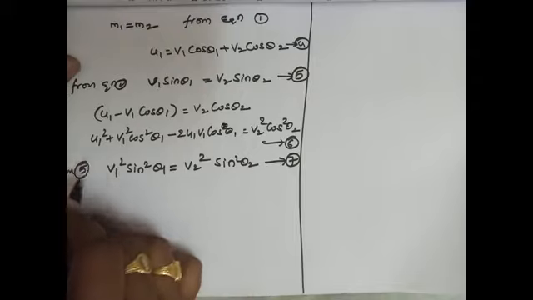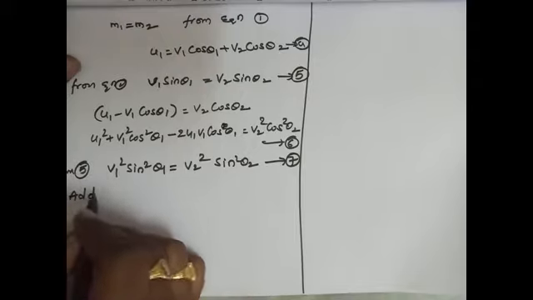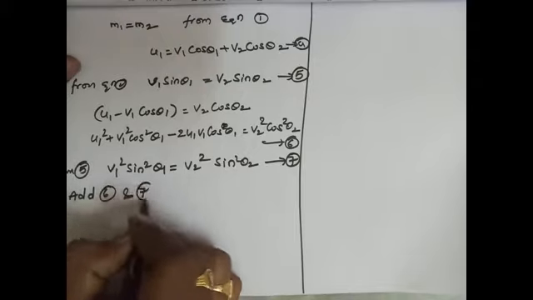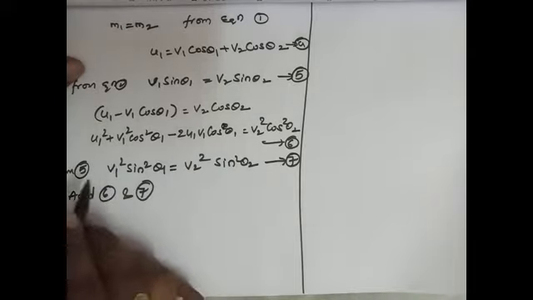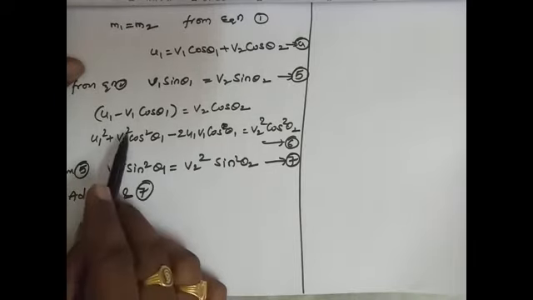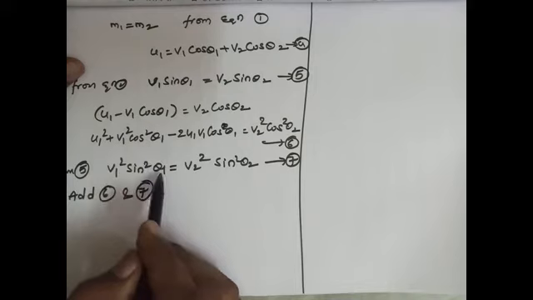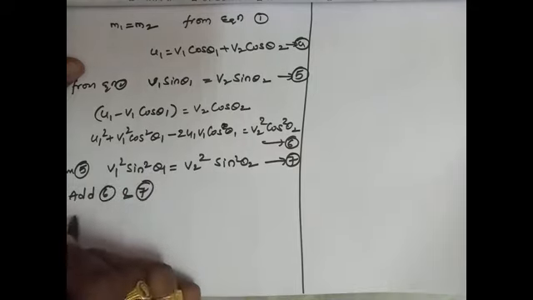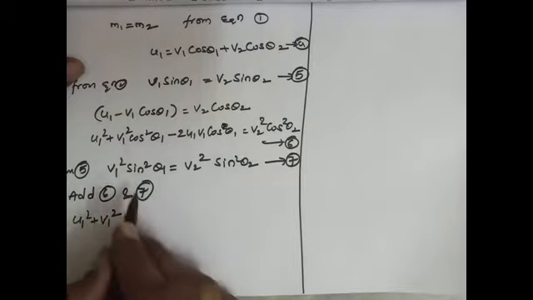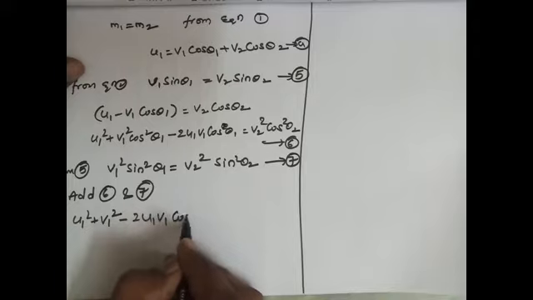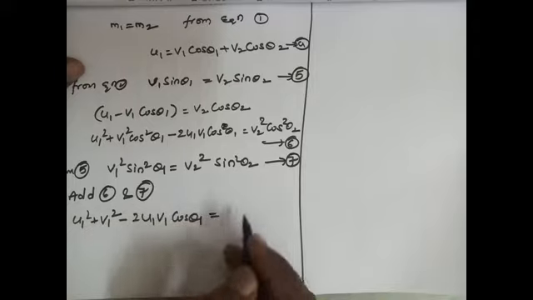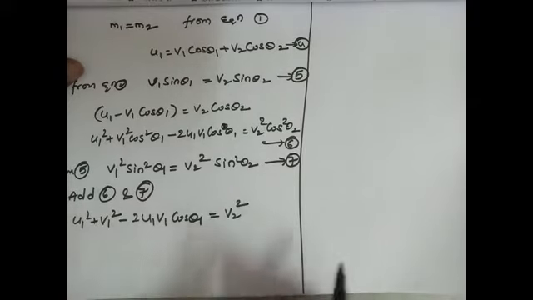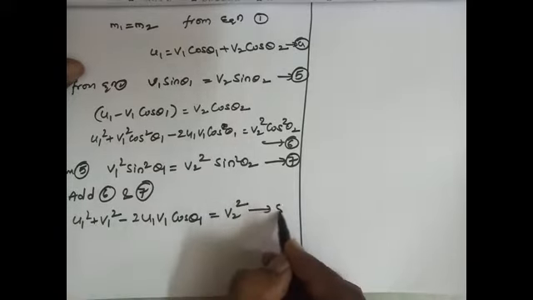Adding equation 6 and 7. See what we get if you add equation 6 and 7. See here, v1 square cos square theta 1 plus sin square theta 1 equal to 1. And finally we will get u1 square plus v1 square minus 2u1 v1 cos theta 1 equal to v2 square. Assume this is number 8.